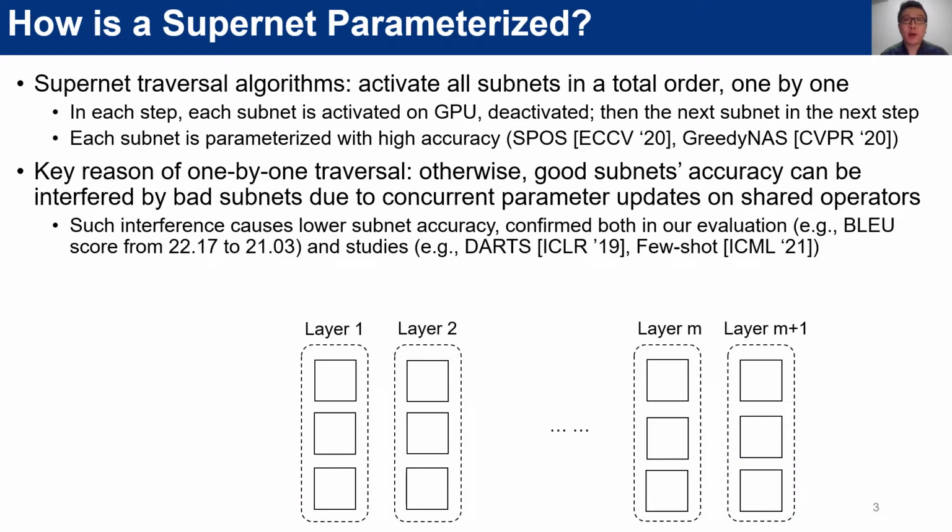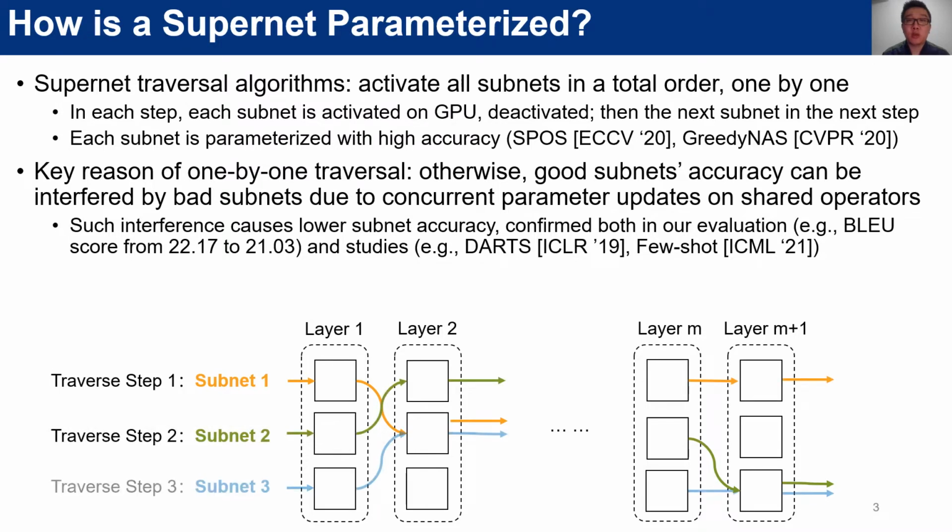An important question here is how a supernet is actually parameterized. To parameterize a supernet with high accuracy, the existing supernet is trained in a traversal way. During the training process, a supernet traversal algorithm iteratively activates and then deactivates one subnet in each training step, and each subnet takes one training input batch.